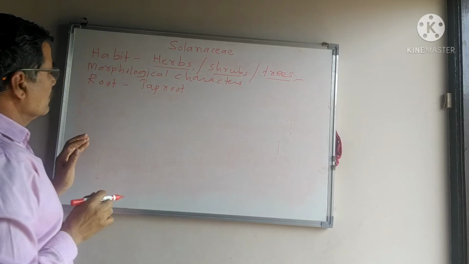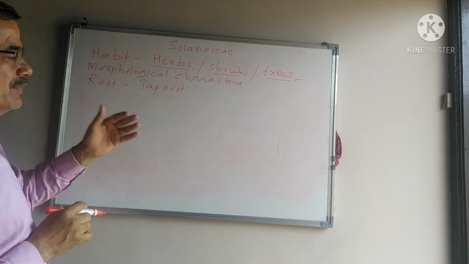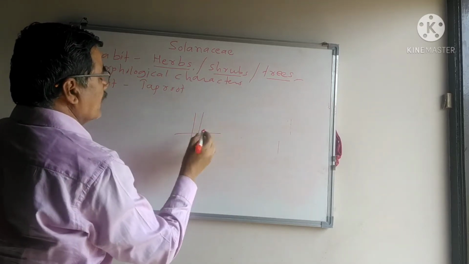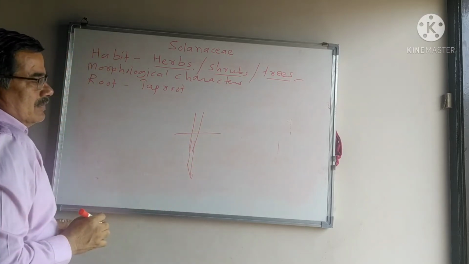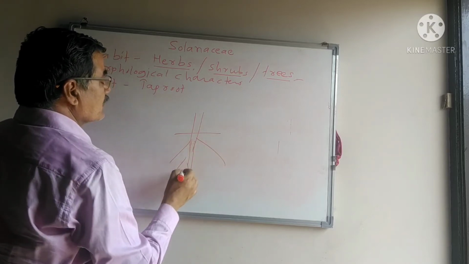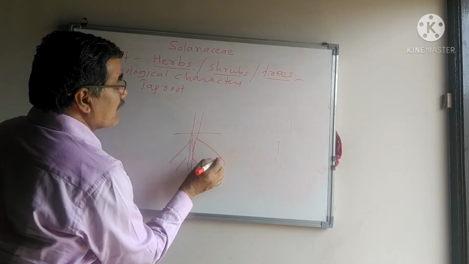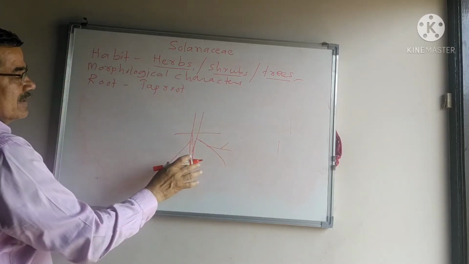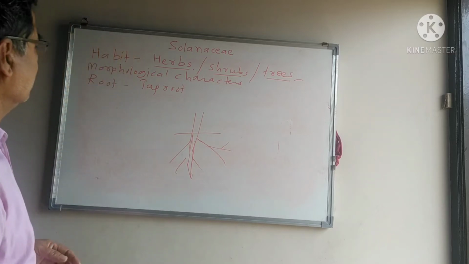The radicle gives rise to the hypocotyl, which gives rise to the main root, and this root gives rise to further roots. Roots further divide. It gives rise to primary branches, again secondary branches and tertiary branches. Such roots are known as the taproot system.